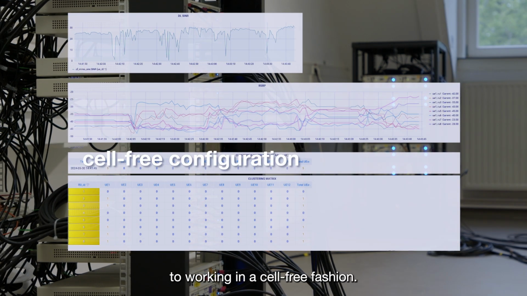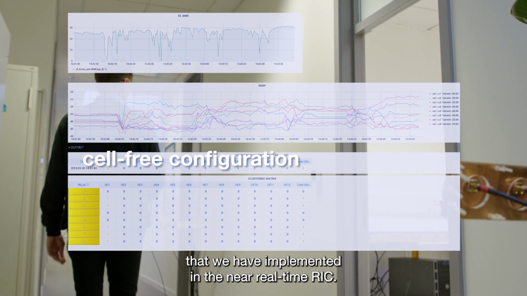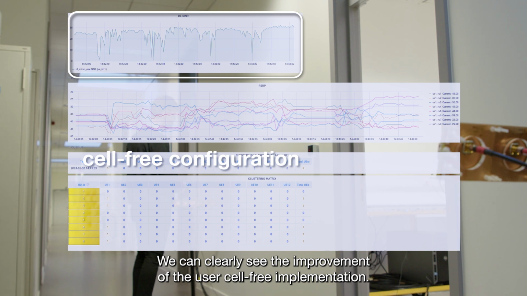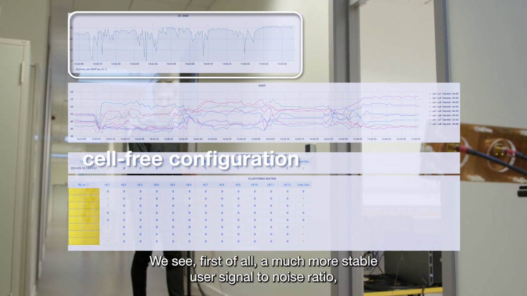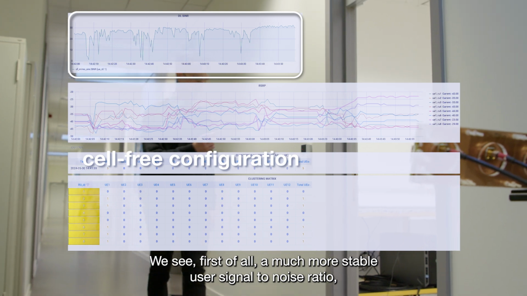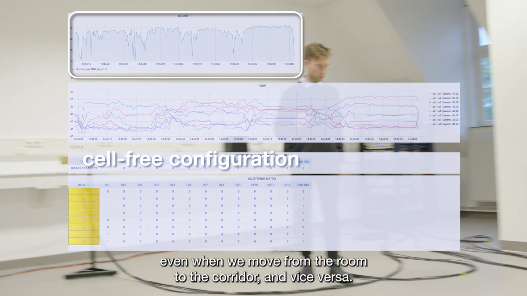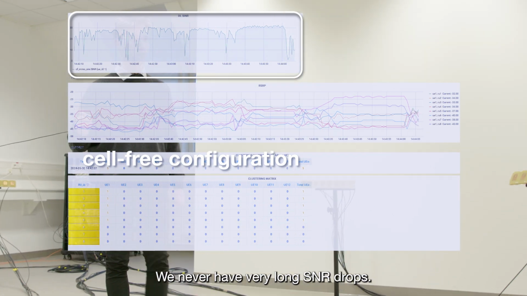Now I have switched the configuration of the network from working in a cellular fashion to working in a cell-free fashion. This can highlight our unique mobility management procedures that we have implemented in the near real-time RIC. We can clearly see the improvement of the user's cell-free implementation. We see, first of all, a much more stable user signal-to-noise ratio. Even when we move from the room to the corridor and vice versa, we never have very long SNR drops.